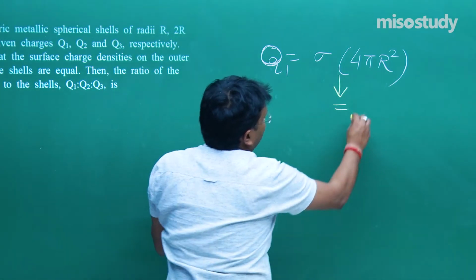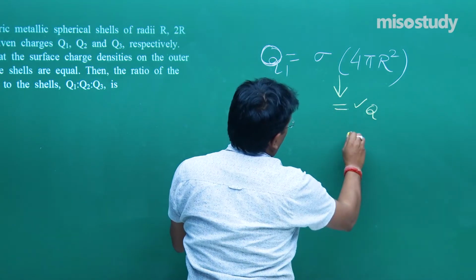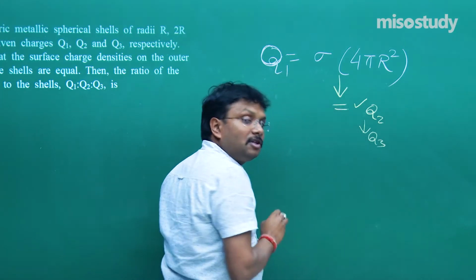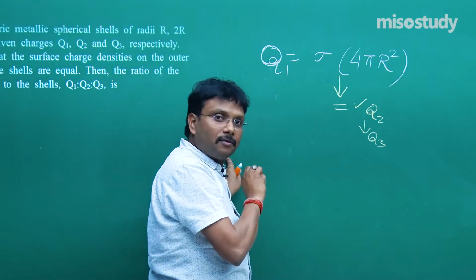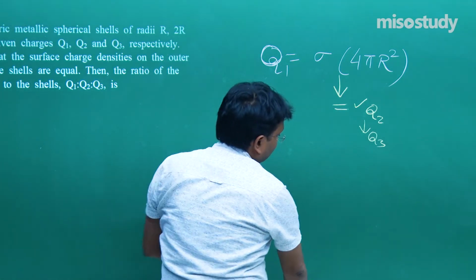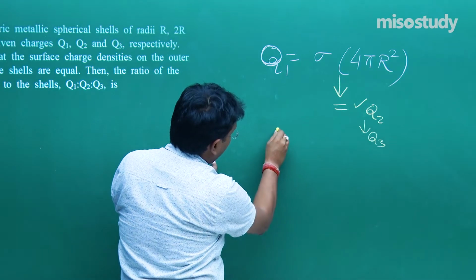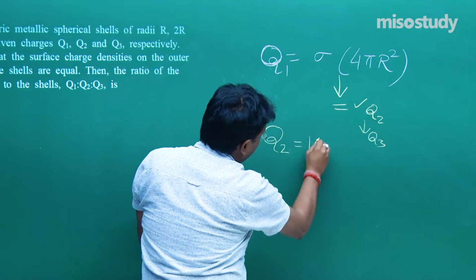So this sigma is something which is common for Q2 and ultimately it is also common for Q3. These type of shortcut steps ensure a lot of time saving.